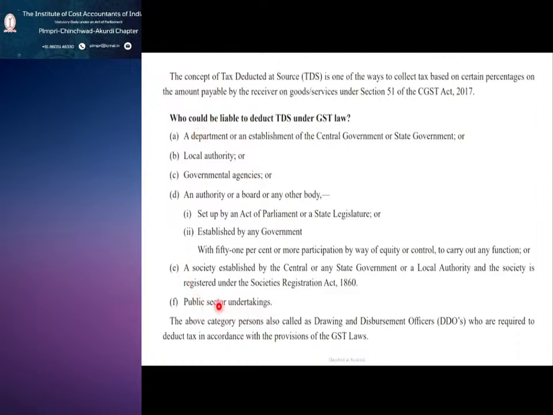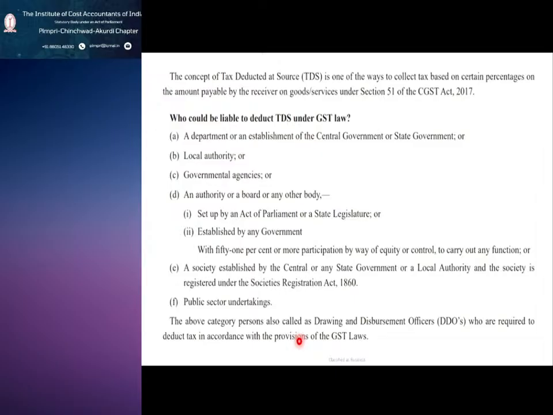So when you make a supply to these establishments, then when they are releasing you the payment, there they deduct the TDS. But when you are supplying for 2 lakh, 1 lakh, are they going to deduct? So there we should know the threshold limit, within what limit they deduct, or if you cross the threshold limit, are you eligible?